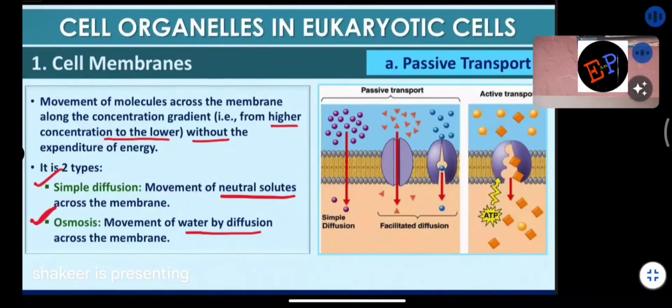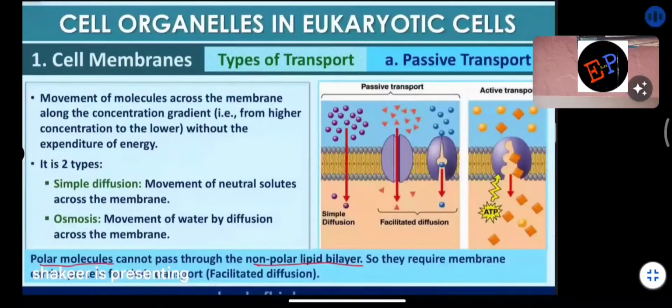So here we have a figure. We will come to this figure later. Next, already we have studied this one: polar molecules cannot pass through the non-polar lipid bilayer. This bit also is very important.